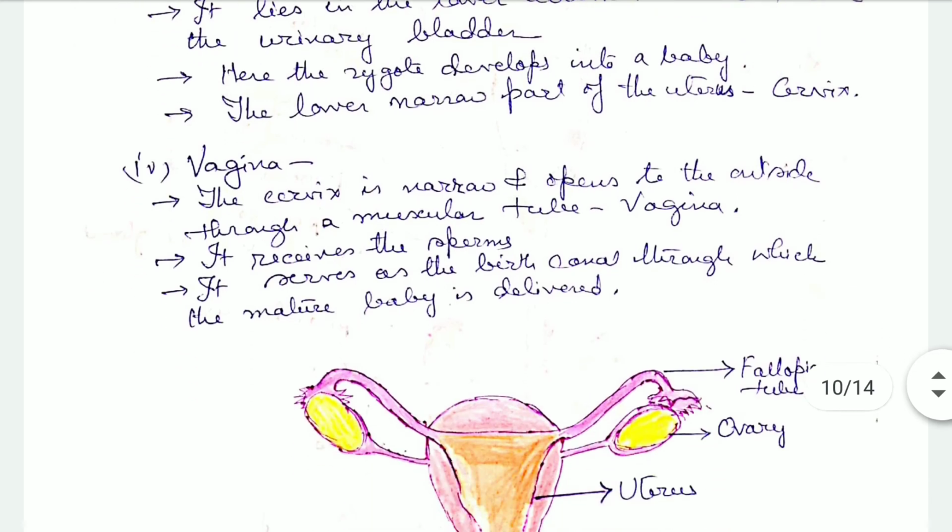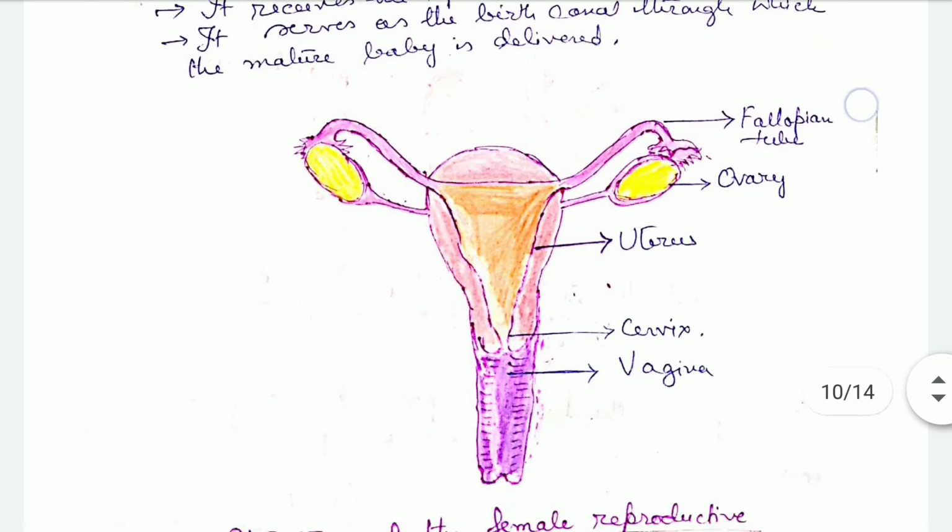Next we come to the vagina. The cervix becomes narrow and opens to the outside of the body through a muscular tube known as the vagina. It receives the sperms. It serves as the birth canal through which the mature baby is delivered.